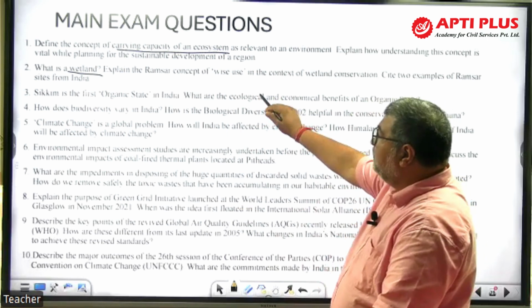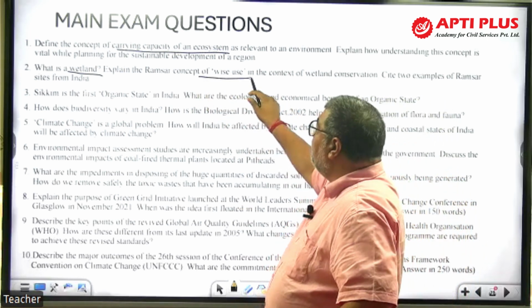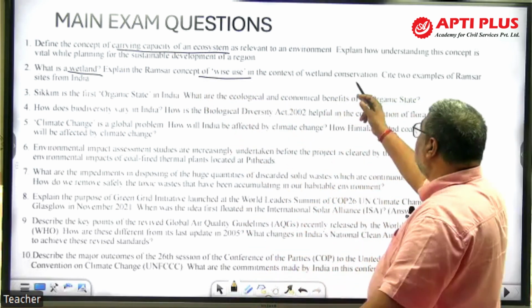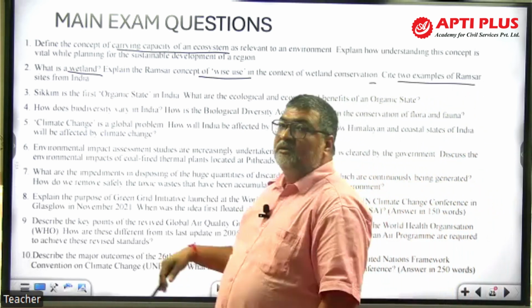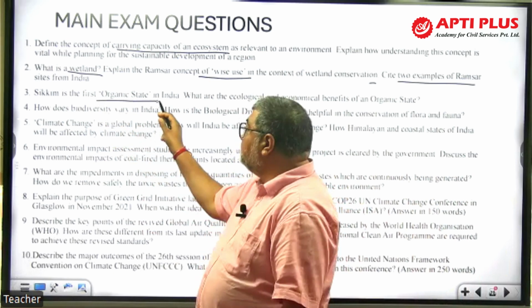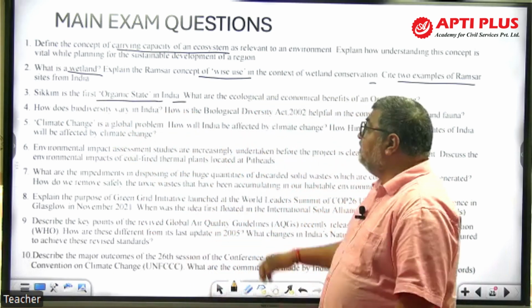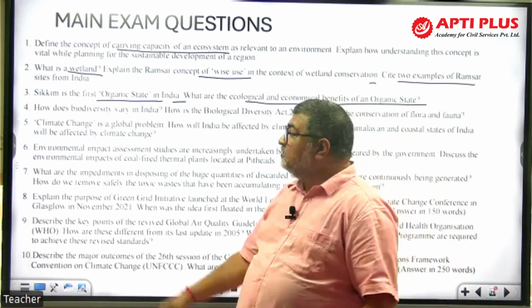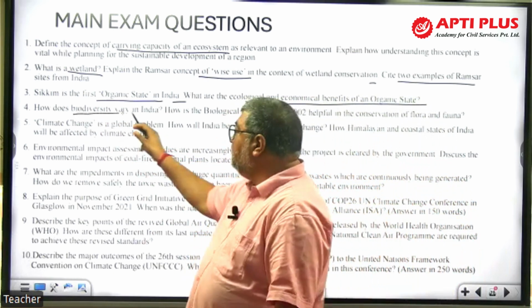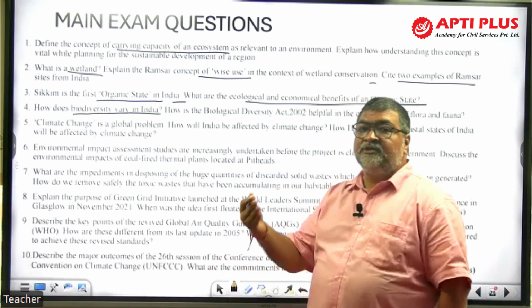Now see, explain the Ramsar concept, why is it used in the context of wetland conservation. Give 2 example Ramsar sites from India. कोई भी दे सकते हैं. Sikkim is the first organic state in India. Organic farming. What are ecological, economical benefit of organic state? Short answer question. How does biodiversity vary in India? कैसे biodiversity change होता है इंडिया में?